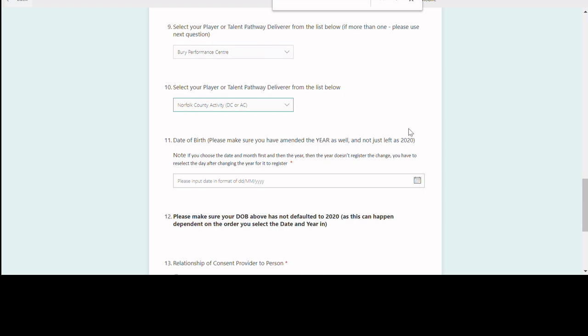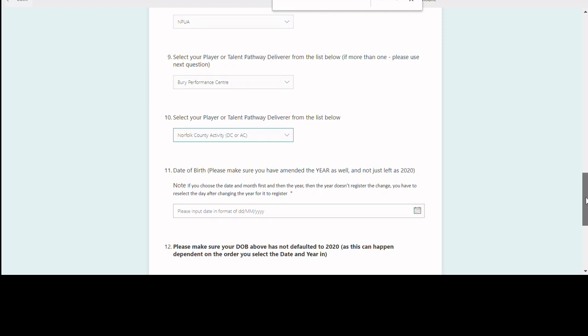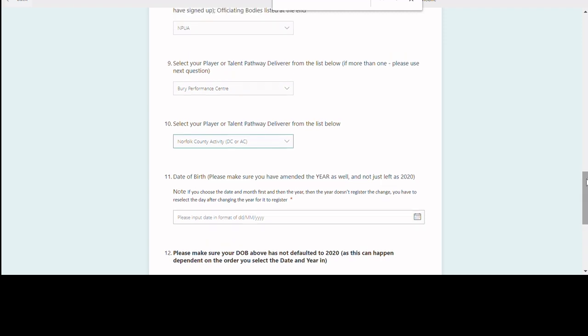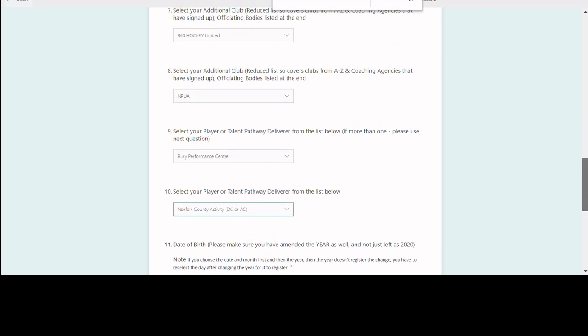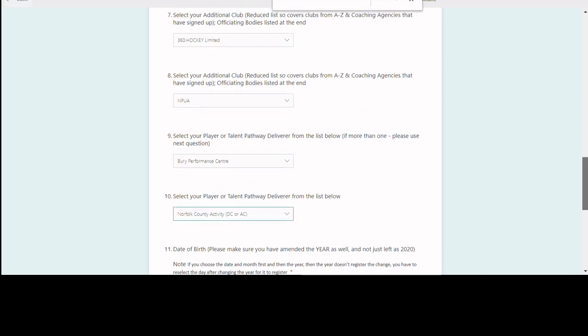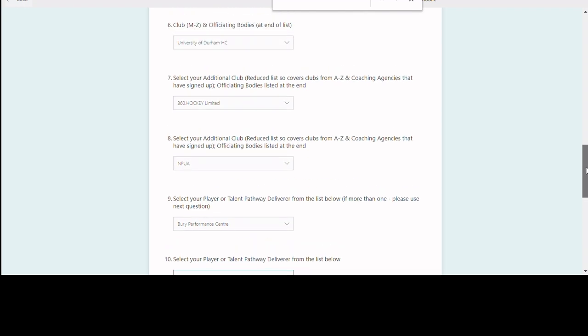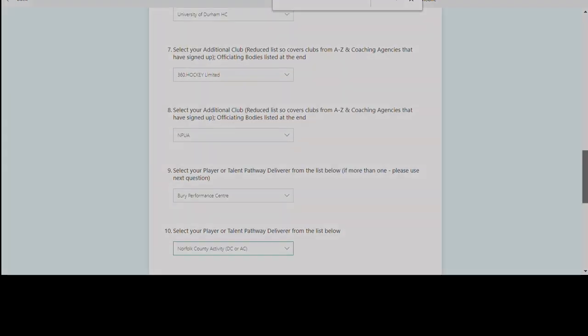Now if you've gone through all these options and realised that you still have activity to add, please just complete this form and then move on and complete the second form. None of your information is deleted from the first form, it's simply added to in terms of your links. Obviously you need to put the correct contact information in again, but the linkage information doesn't get deleted, it'll just get added to. So there's no need to panic if you've got more linkage. We know that umpires in particular will be associated with multiple organisations. So if they don't have the right options in this form, they just need to submit a second form.